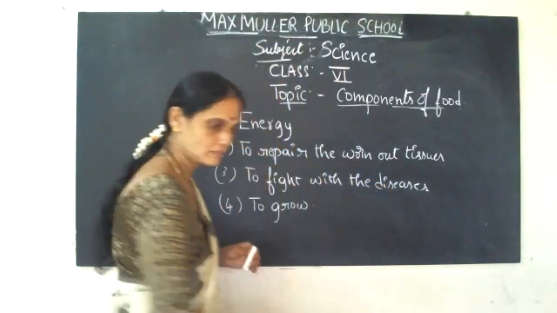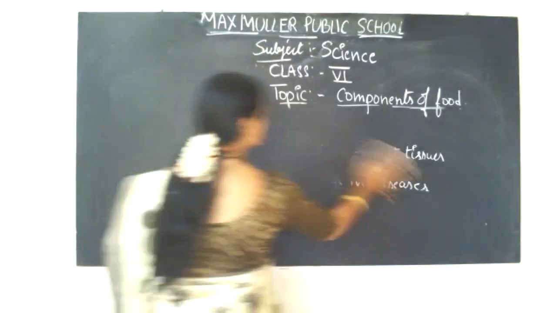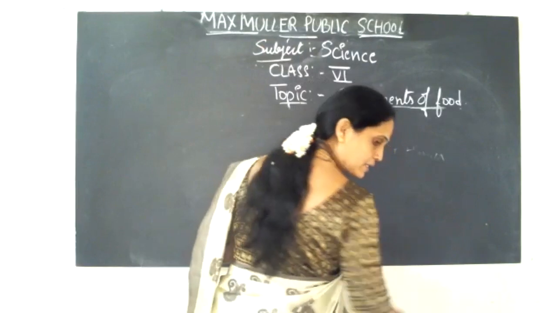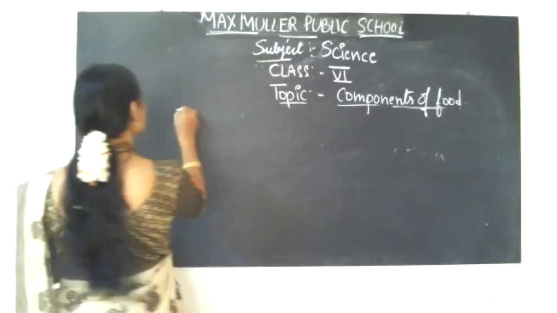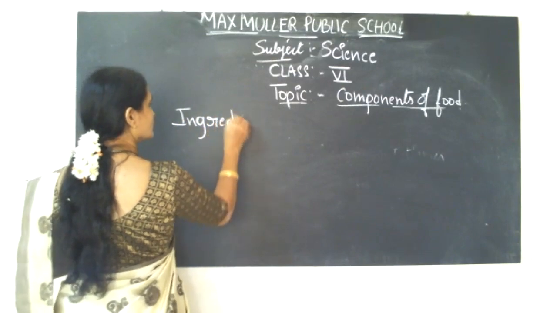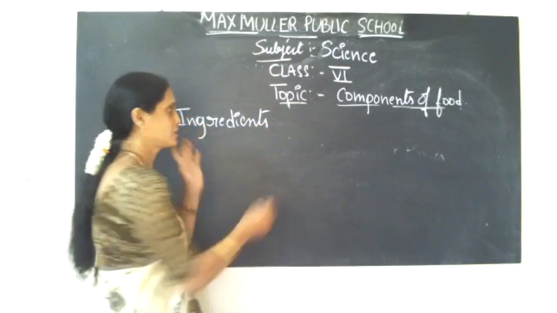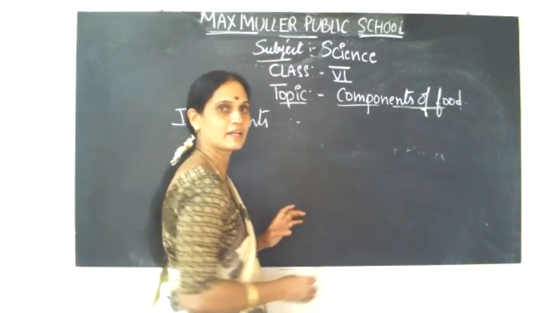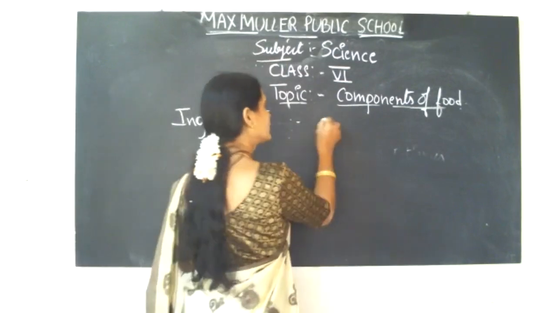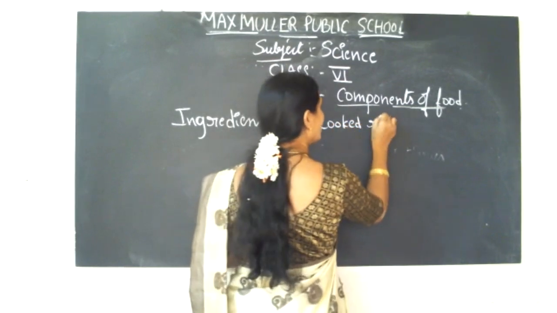Suppose, this word you should remember, children, that's why I'm repeating this. Ingredients means, we'll take a simple dish, that is rice. We eat rice every day, no? Cooked rice means we require to cook the rice.